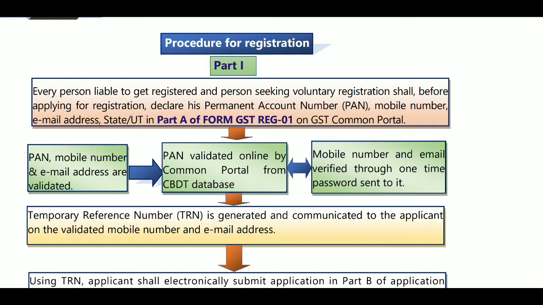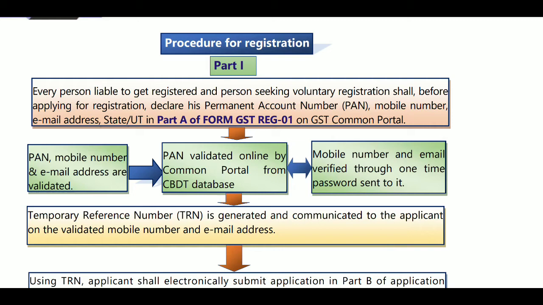Then before applying for registration, you must have a valid PAN, that is permanent account number, mobile number and email ID. You must provide the details of PAN, mobile number, email ID, and state or UT in part A of form GST REG 1 on the common portal.